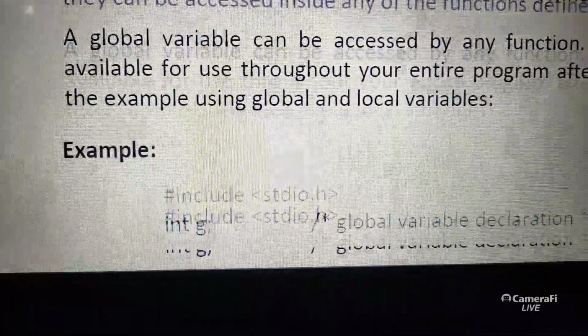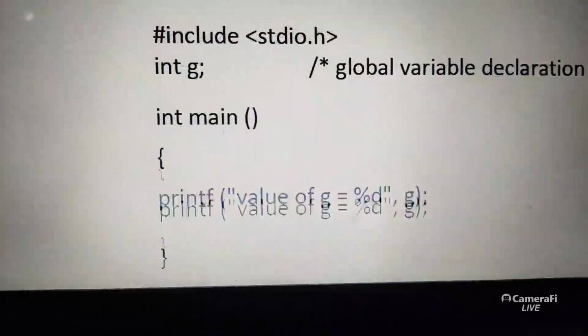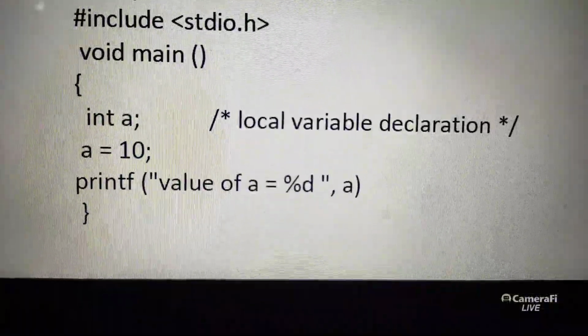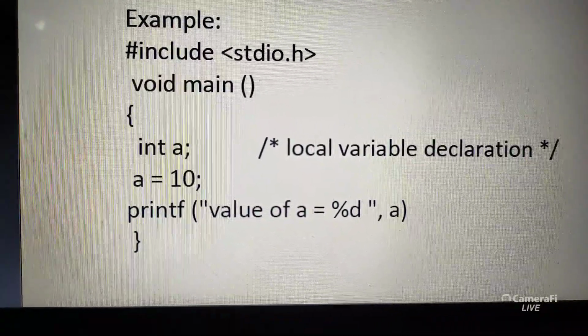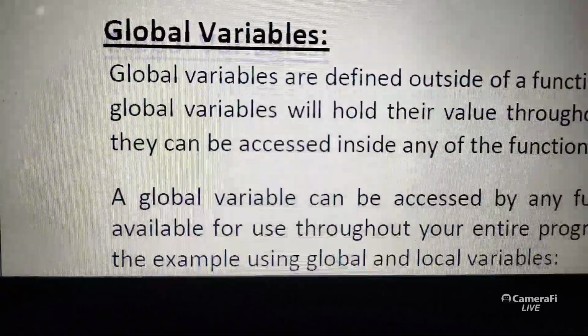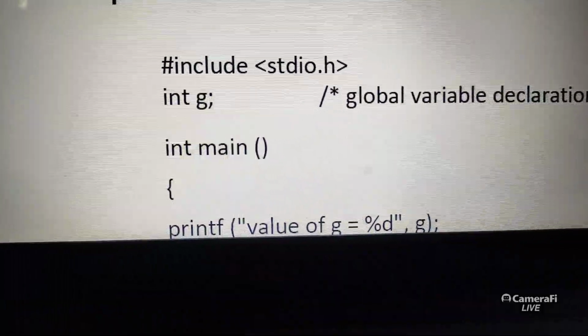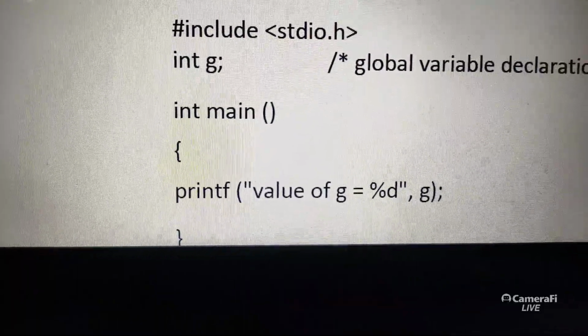Global variables may be declared before the function. For example, G may be used inside the main. In the previous program, int A is declared inside main. Open main, close main, that is a local variable. And this is called a global variable. Declared before main, any other function like main can use it, like a public telephone.